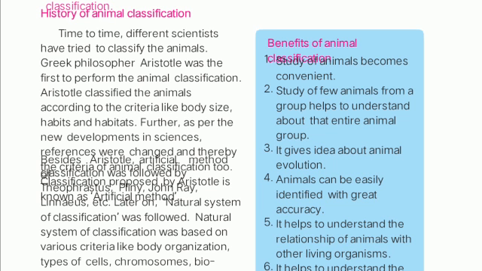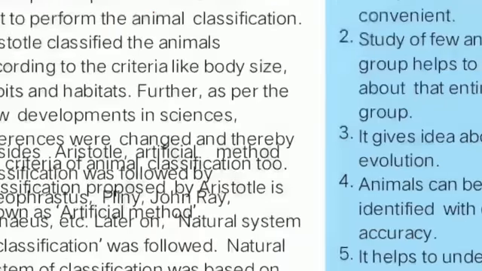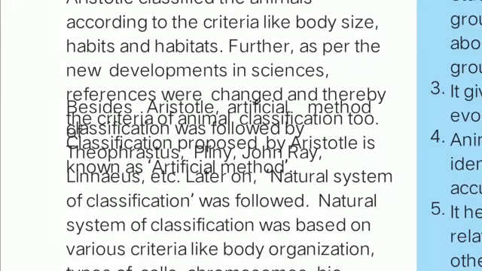Now further, as per new developments, preferences changed, and beside Aristotle's artificial method, other criteria of animal classification also started.